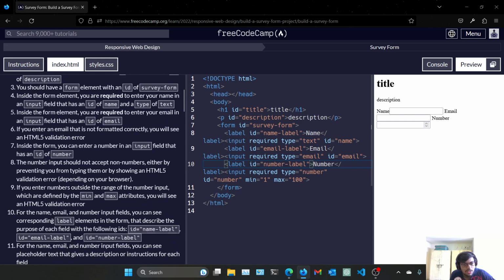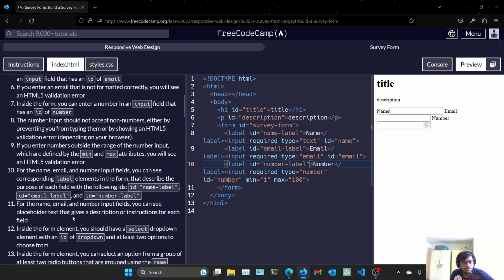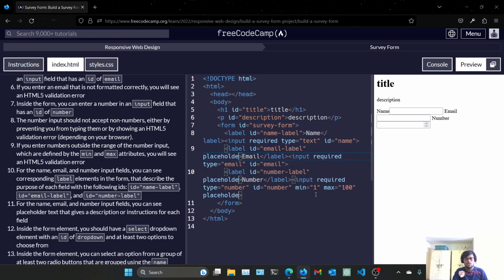We are doing good. And now for the name element, we have to give a placeholder for each of them. So let's give it here. I am selecting everyone, so we can give the placeholder everywhere we want at the same time. At this point we have to consider a single input element for giving the placeholder. Let's give it, for email, something like email at the rate XYZ.